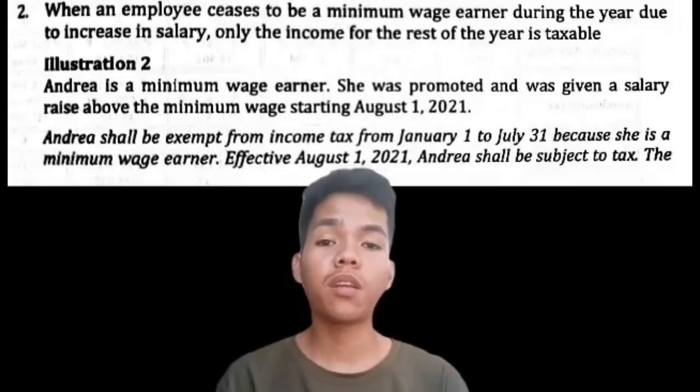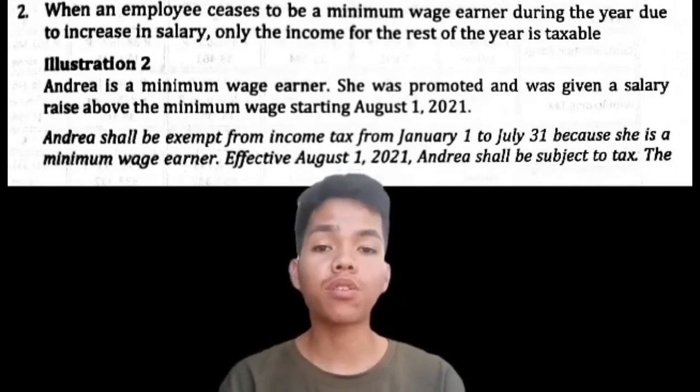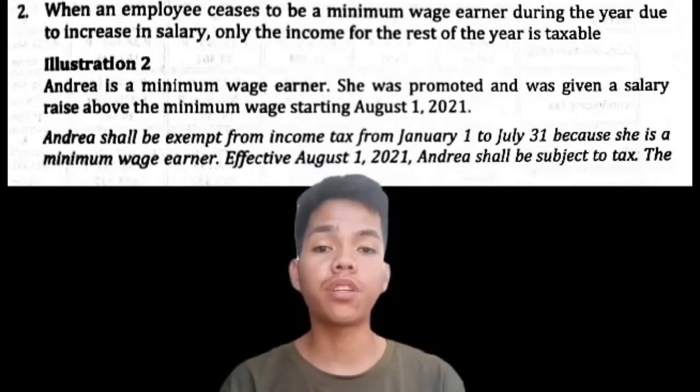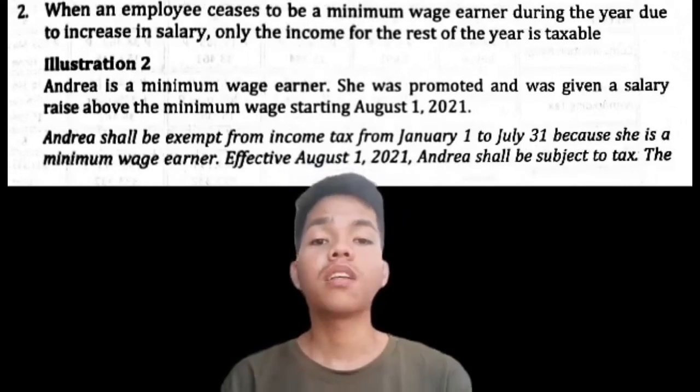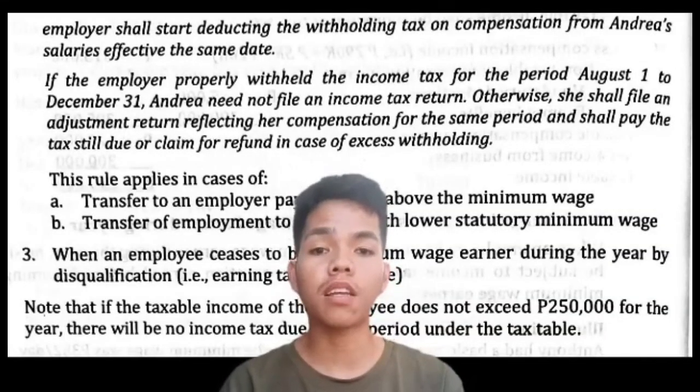Number 2. When an employee ceases to be a minimum wage earner during the year due to increase in salary, only the income for the rest of the year is taxable. So here's our illustration. Andrea is a minimum wage earner. She was promoted and was given a salary raise above the minimum wage starting August 1, 2021. Andrea shall be exempt from income tax from January 1 to July 31 because she is a minimum wage earner. Effective August 1, 2021, Andrea shall be subject to tax. The employer shall start deducting the withholding tax on compensation from Andrea's salaries effective the same date.